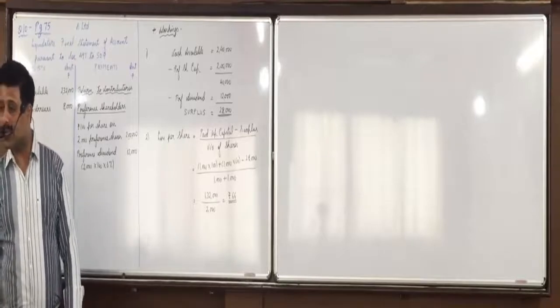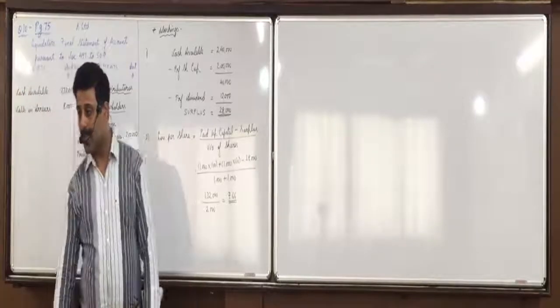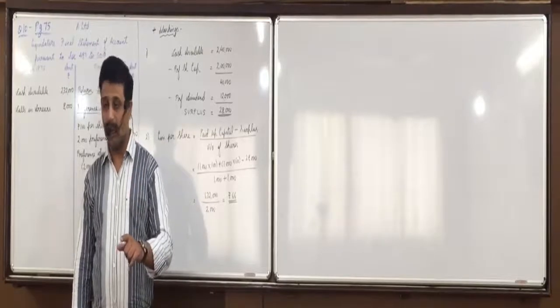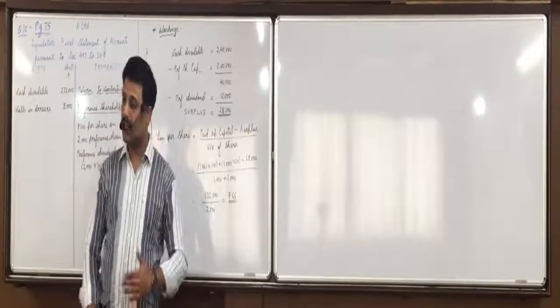Second category of shares, what is the paid up value? They have paid 60, but the loss they have to pay is 66. So we'll have to call or refund. We have to call 6 rupees from them.